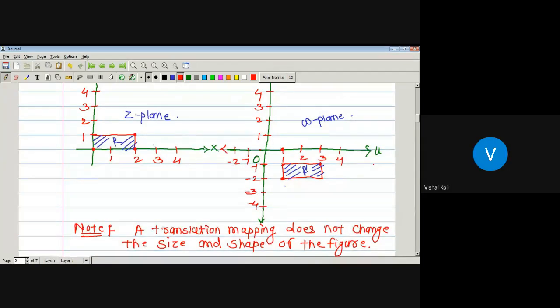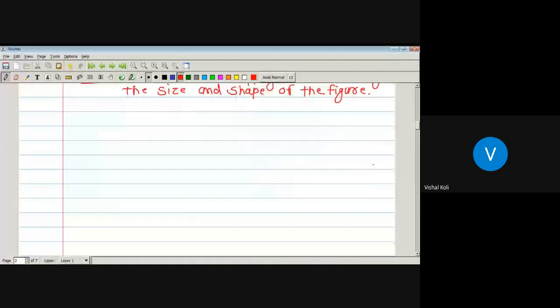Okay, let's take one more example. Suppose there is a translation W equal to Z plus 2 plus i. Let W be equal to Z plus 2 plus i. And suppose we have given a region in both the planes, in Z plane, that is here.